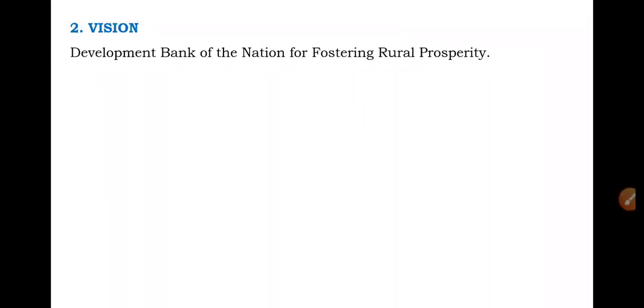Next, we'll move on to the vision of NABARD. It has a vision: development bank of the nation for fostering rural prosperity. The main aim of NABARD is the development of the nation through fostering rural prosperity. So it mainly concentrates on rural prosperity, by involving itself in various developmental activities in the field of rural development and agriculture.